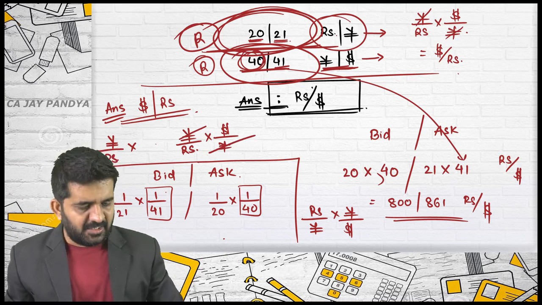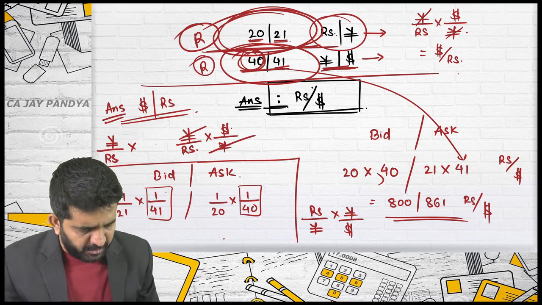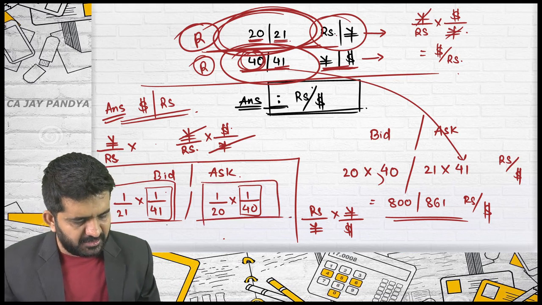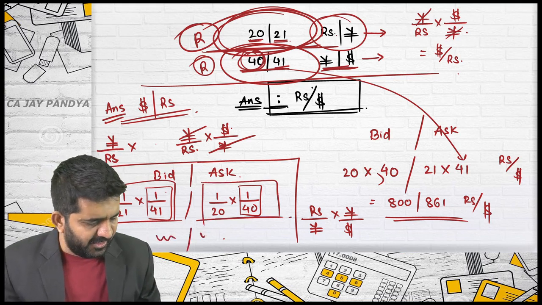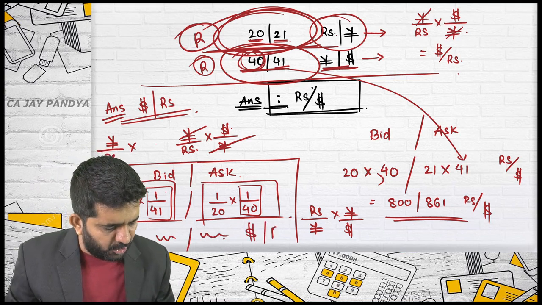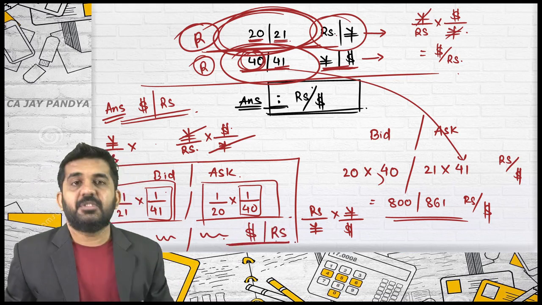Yen will get cancelled. The answer will be dollar per rupees. And if you multiply both answers, you will get the bid rate and ask rate, and that rate will be nothing but dollar per rupees.